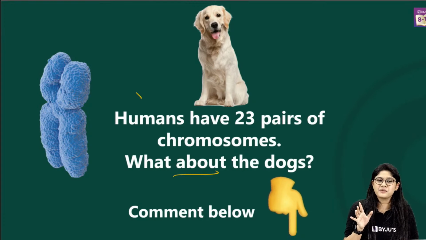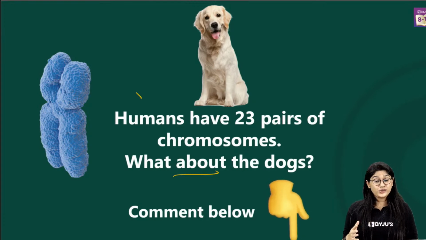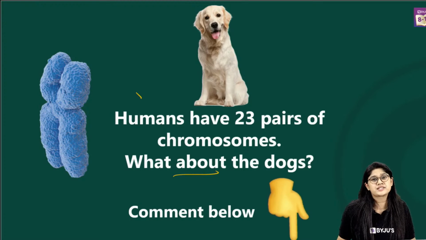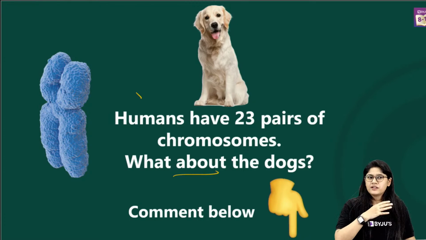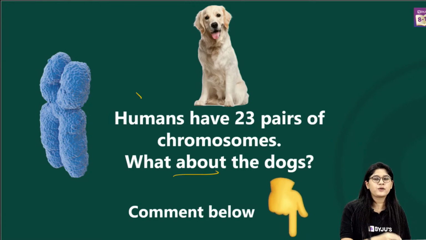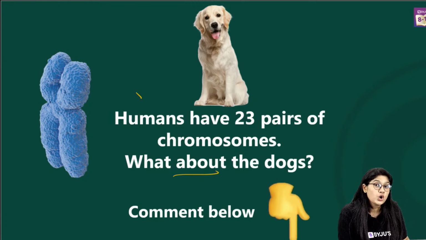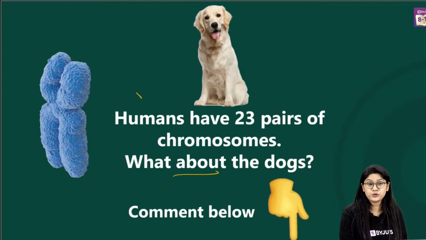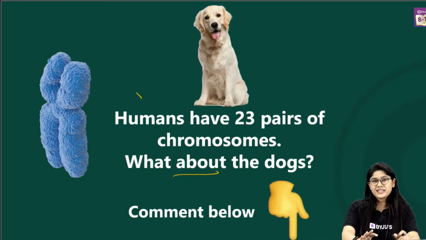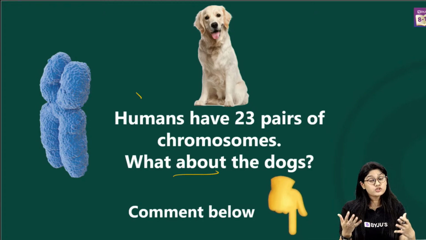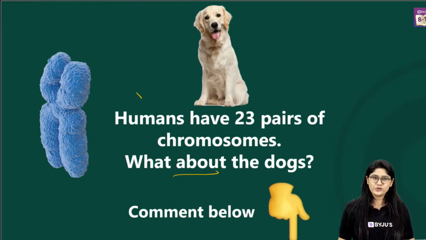Now I can see some random answers. So if you have interest in genetics, you can actually look up the various organisms which have different numbers of chromosomes. You can find out how many chromosomes a cat has, or a plant that you have at your home, right? Find out. It will be super interesting to learn new things, right? So all of these small things that we have added in today's session are for you to become more curious about biology.